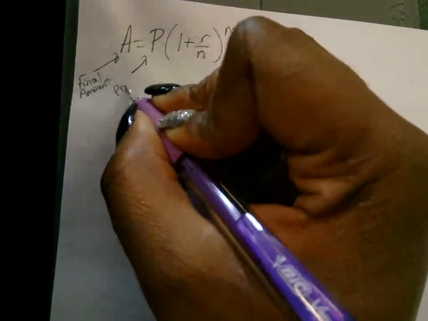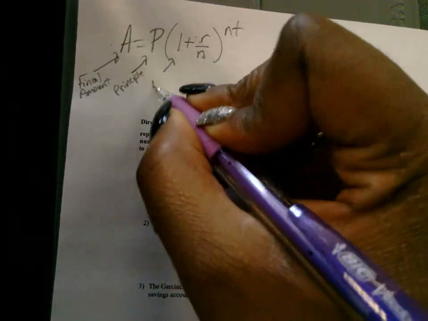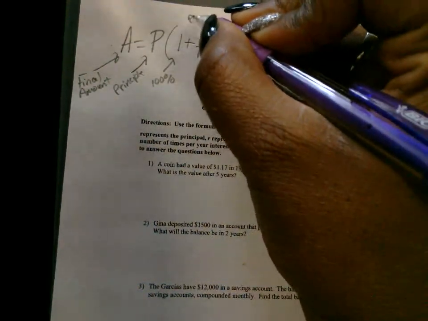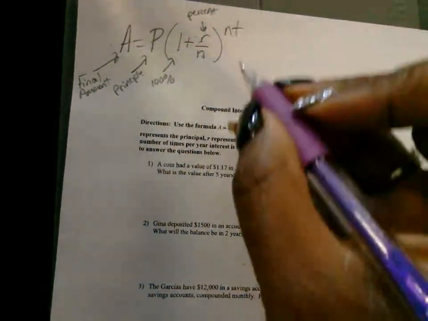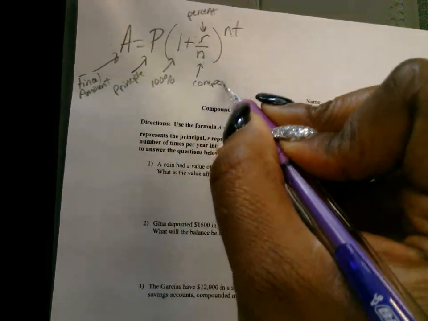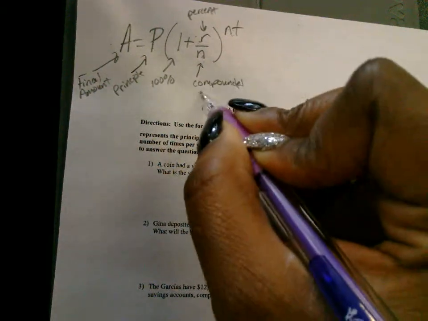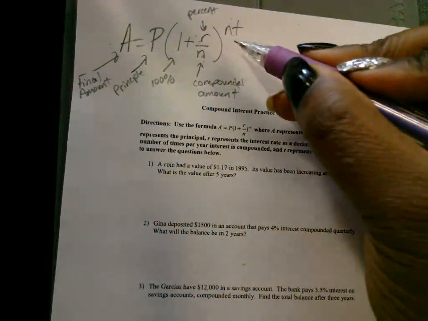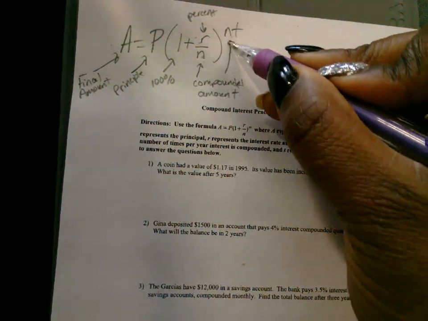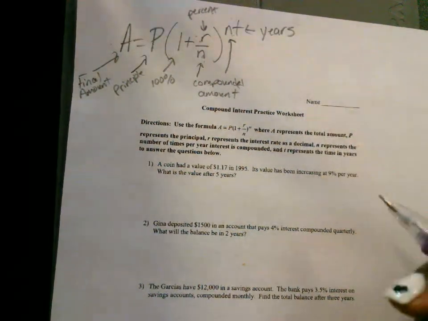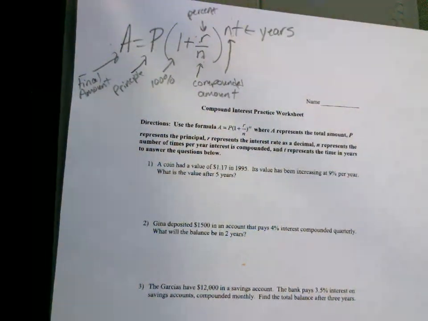We got the principal or starting amount. We got 100% written as a decimal. We got the percent written as a decimal. We got the compounded amount: how many times interest is being charged within a year. That's this too, same number. And T is the years. If it's in months or days, you need to convert to years.